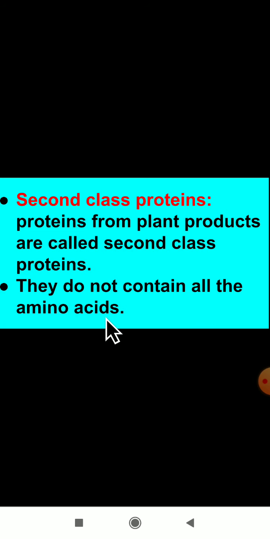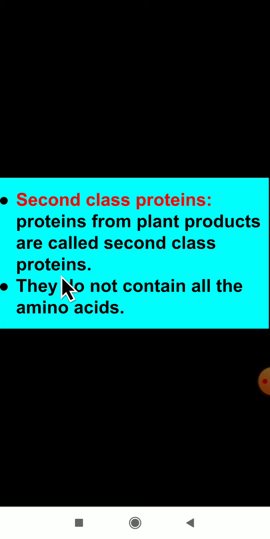As you all know, these are the amino acids. In second class protein they do not contain all the amino acids here. What do they not contain? They do not contain all the amino acids. Then what are second class proteins, dear students? Proteins from plant products are called second class proteins.